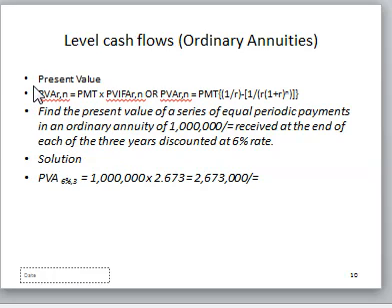So let's look at present value. We are looking at ordinary annuity. So in present value of an ordinary annuity, as we have said, you expect to pay, or you expect to receive, a certain constant amount at the end of each period, because it is an ordinary annuity.